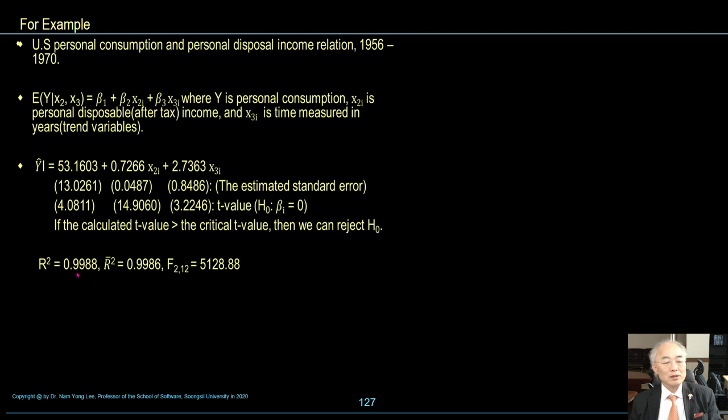R square is 0.9988, F value is 5128, a very big number. So this regression model is a good or best fitting model.